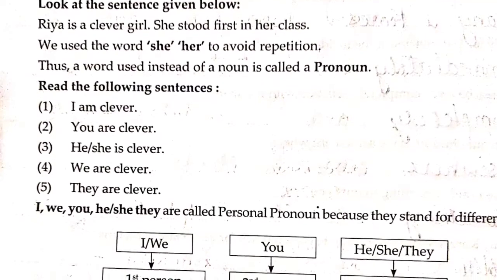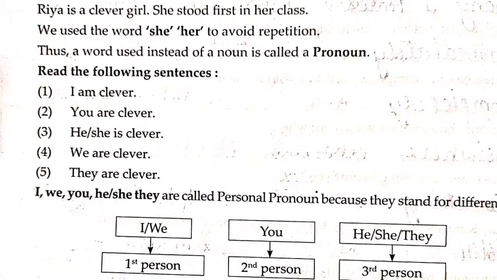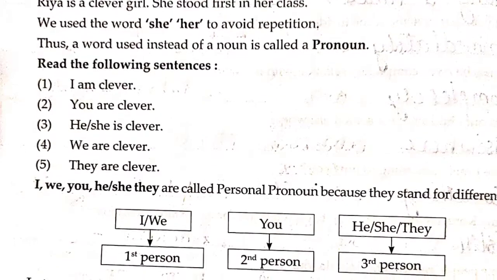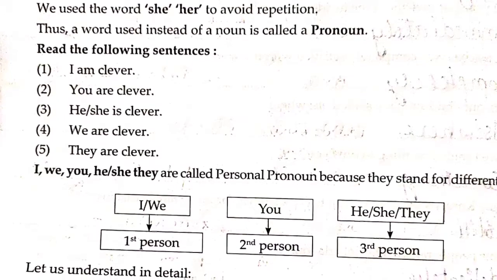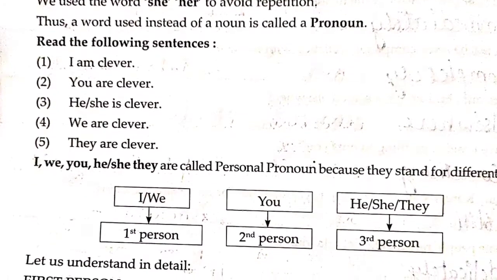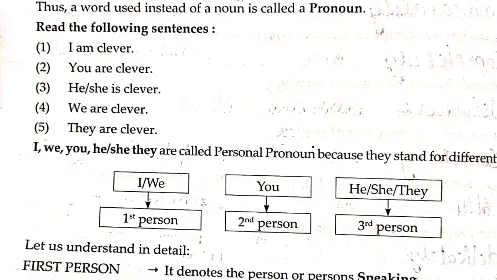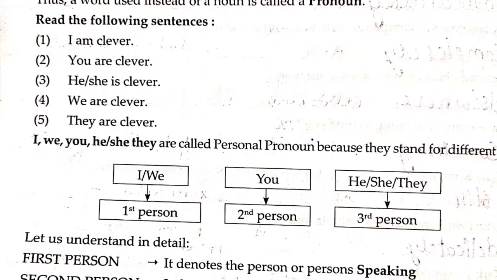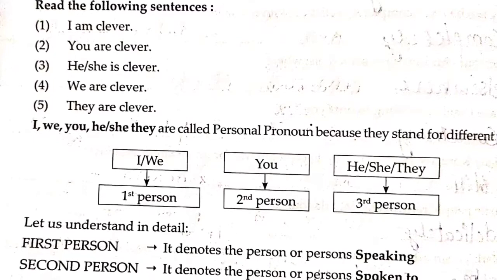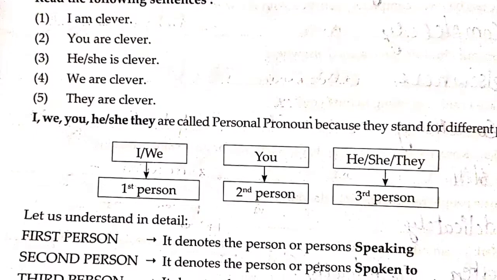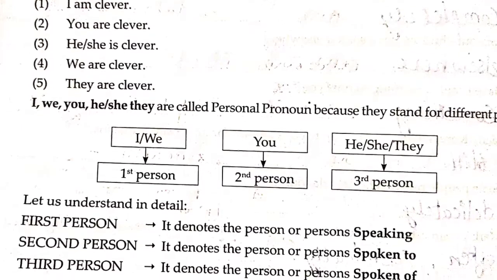Read the following sentences. I am clever. You are clever. He/she is clever. We are clever. They are clever. I, we, you, he, she, they are called personal pronouns because they stand for different persons. I/we: first person, you: second person, he/she/they: third person. Now let us understand this in detail.